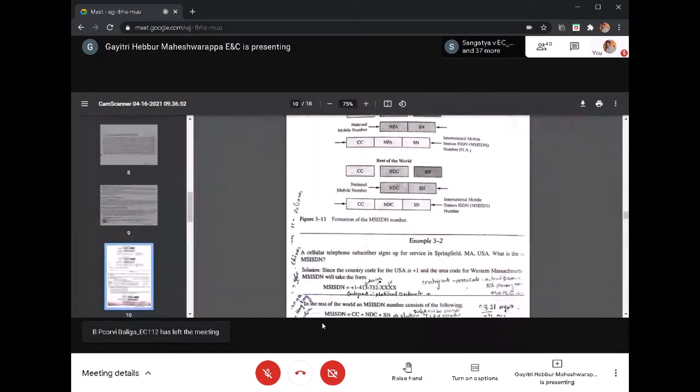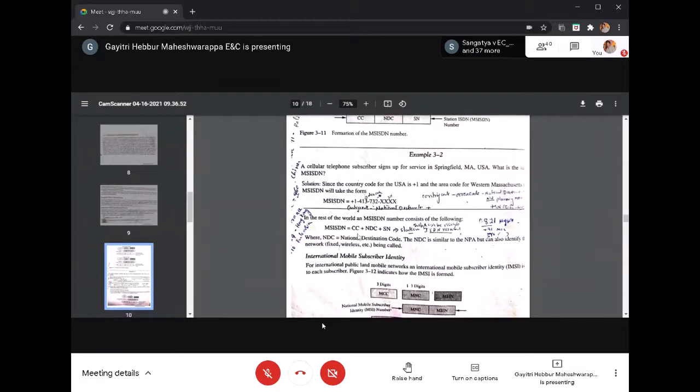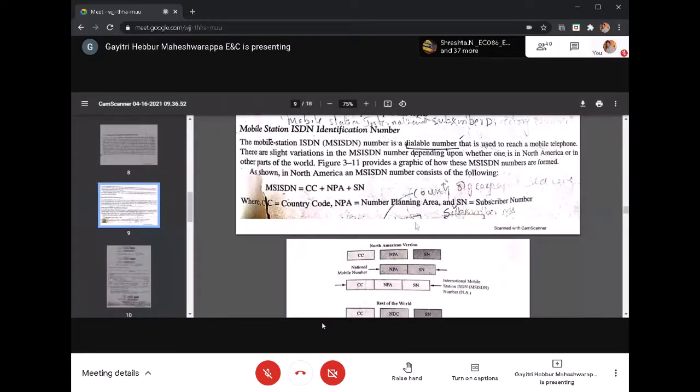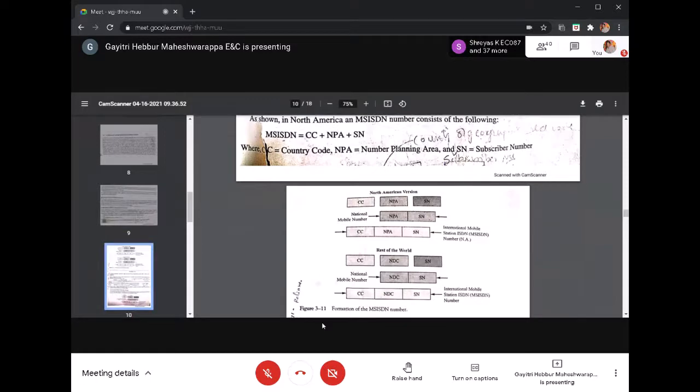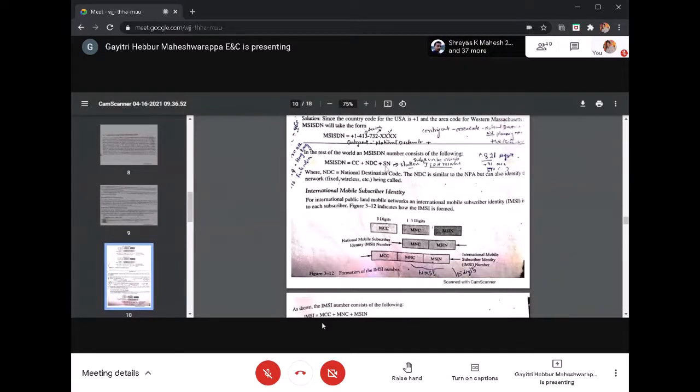The rest of the world uses the MS ISDN number with a country code and a national destination code, NDC, while the North American system uses the number planning area, NPA. CC plus NPA plus SN is the North American style, and CC plus NDC plus SN is what we are all using. NDC is similar to the NPA, but it can also identify the network, whether it is a fixed network or a wireless network. That is the only difference, and the remaining parts are the same.